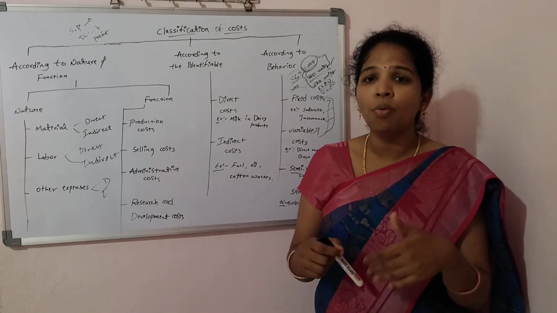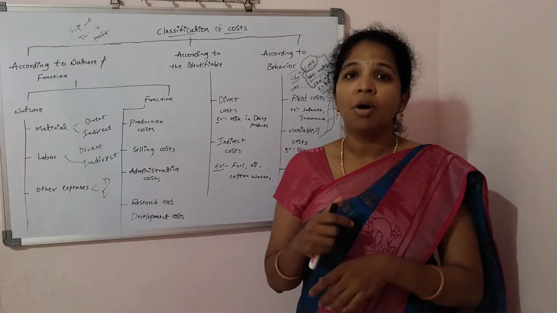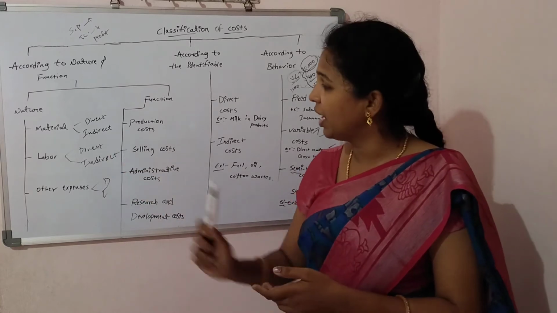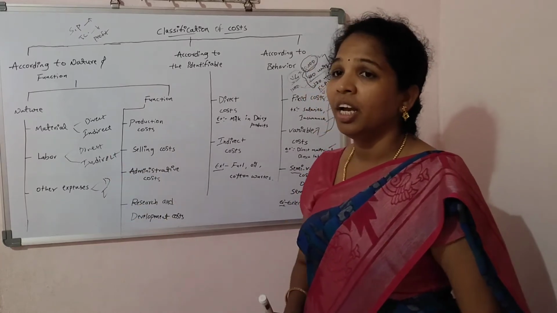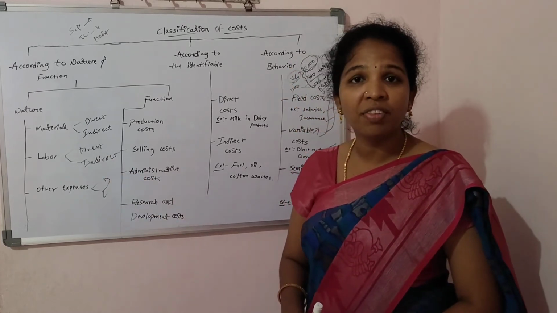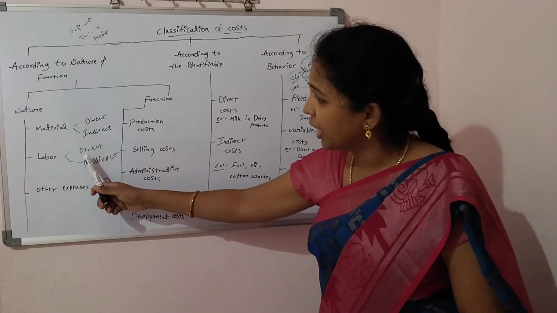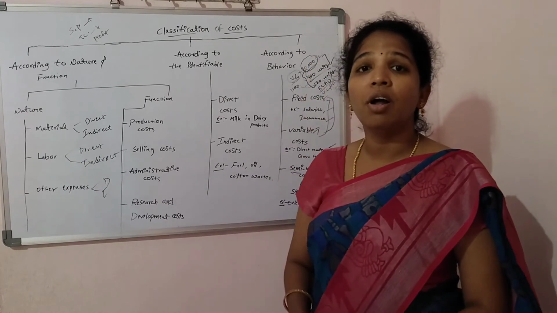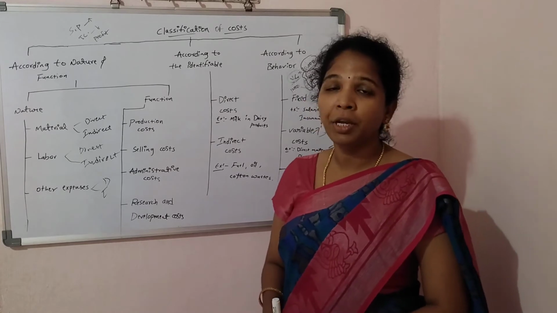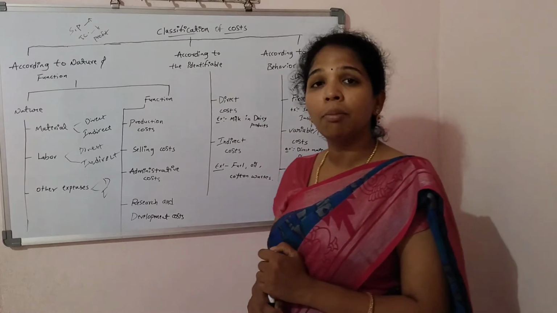The labors who directly convert the raw material into production output, that cost is called direct labor cost. And next, indirect labor cost. Indirect labor cost is the opposite of direct labor cost. That means the labor not involved in the production process, but the organization pays those labors also. That cost is called indirect labor cost.